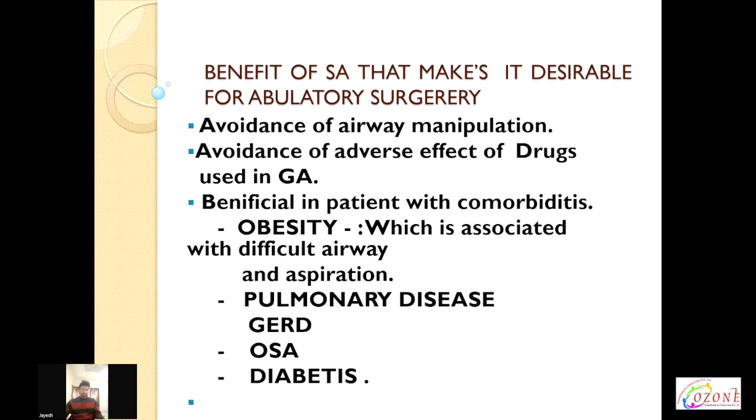In pulmonary disease patients, spinal has minimal effect on pulmonary physiology if the motor block is kept below T6 level. GERD patients benefit due to decreased risk of pulmonary aspiration. OSA patients benefit by avoidance of drugs like benzodiazepines and opioids, which cause respiratory depression. And in diabetic patients, we can return to oral intake earlier than with general anesthesia.